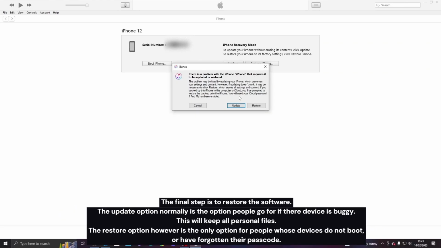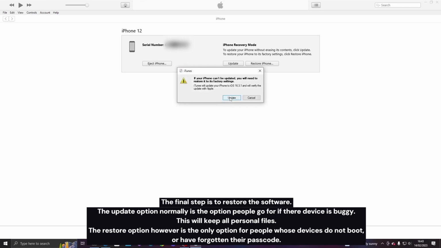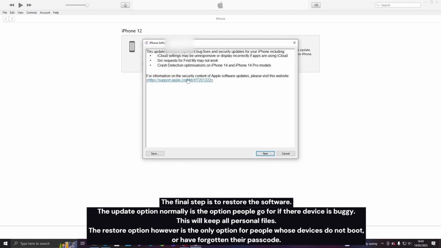The final step is to restore the software. The update option normally is the option people go for if their device is buggy. This will keep all personal files. The restore option, however, is the only option for people whose devices do not boot or have forgotten their passcode.